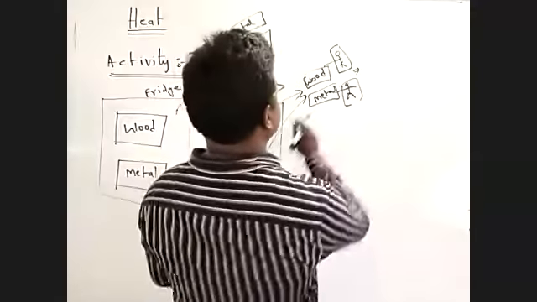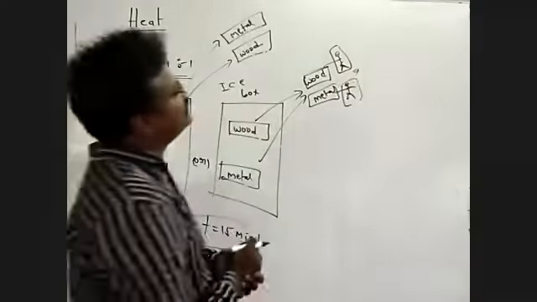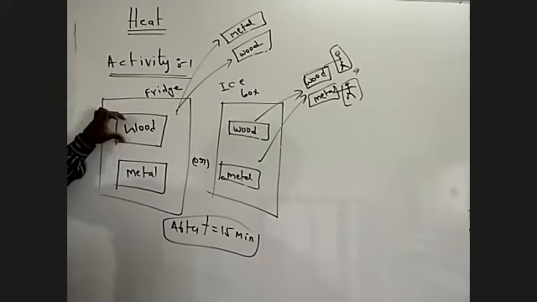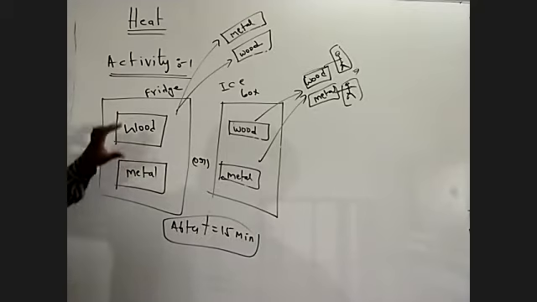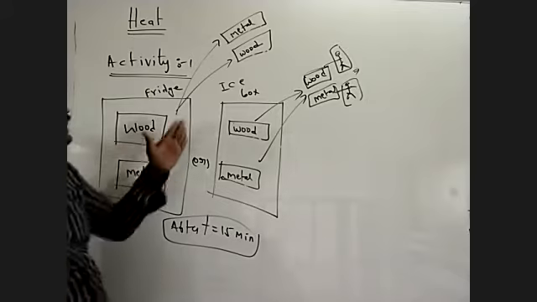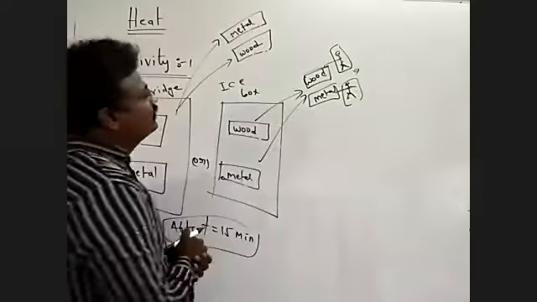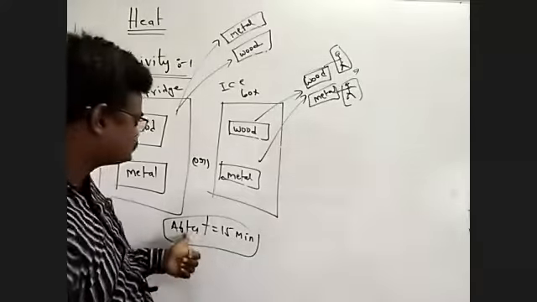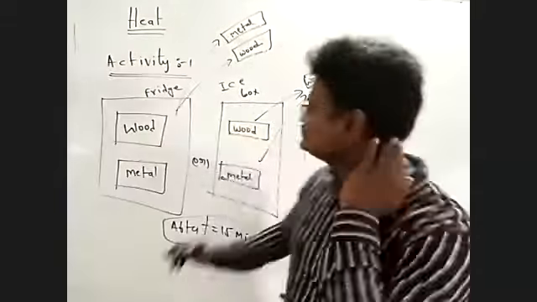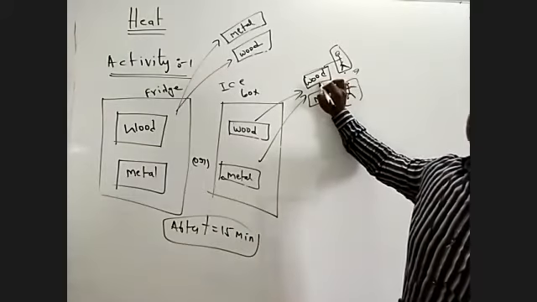So in activity 1, this is a piece of wood and this is a piece of metal. Both are placed inside the fridge or ice box. After 15 minutes, both are taken out. You touch the wood piece and you feel it is very cool.